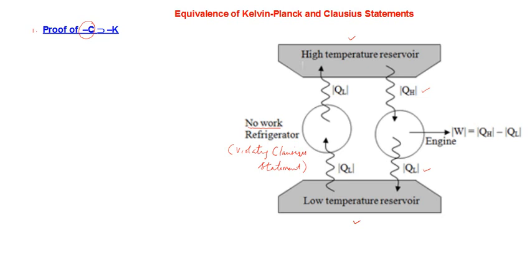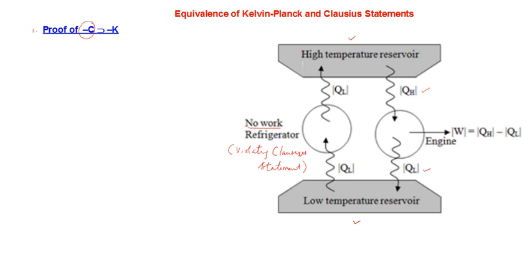So let's see how to argue. Remember, it's a logical argument. That's the method. You can see that the high temperature and low temperature reservoirs here are both the same, so I have the freedom to consider the devices as a single device. So let me consider these two devices as a single device. So I'm just drawing it like this.